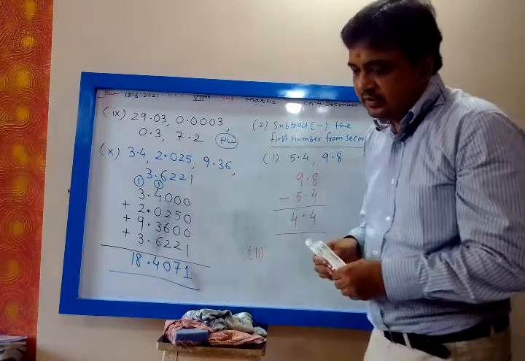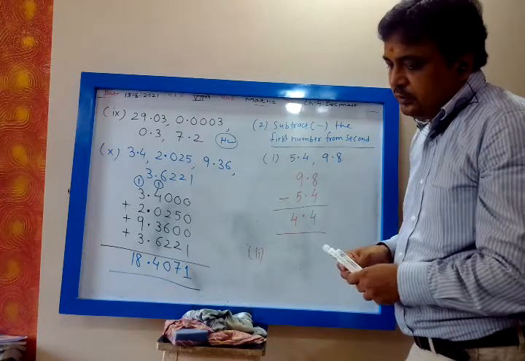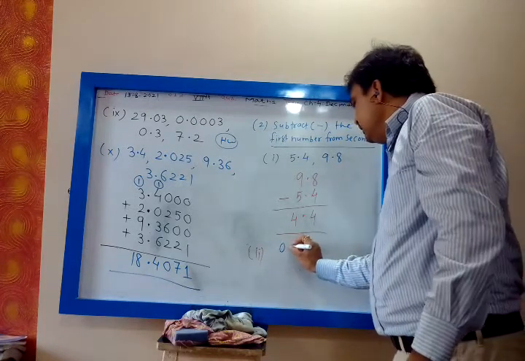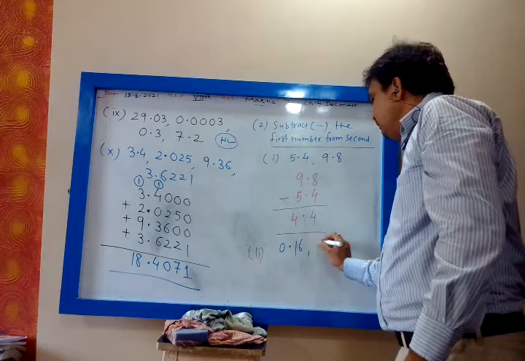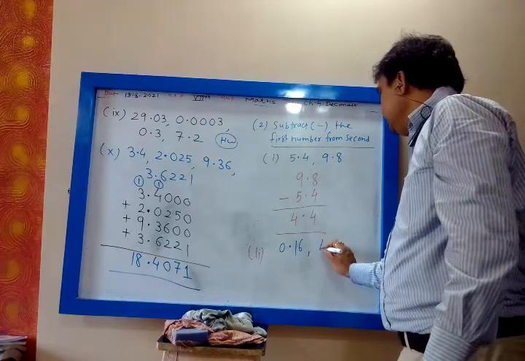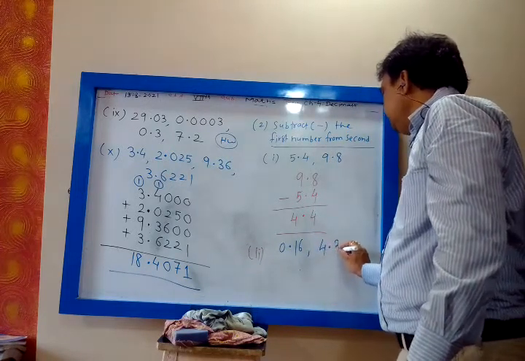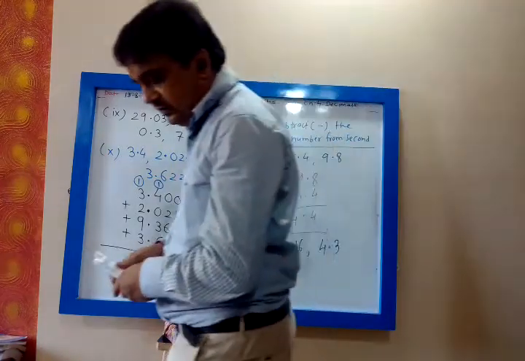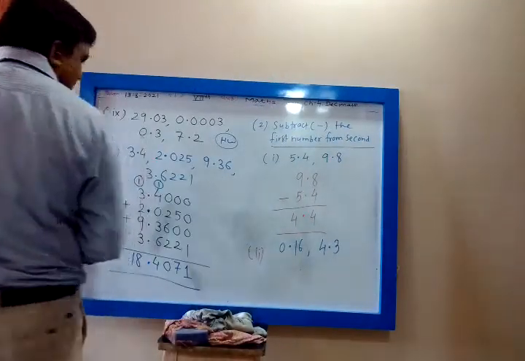Subtract the first from the second. So 0.16, comma 4.3. How will you subtract? Tell me.